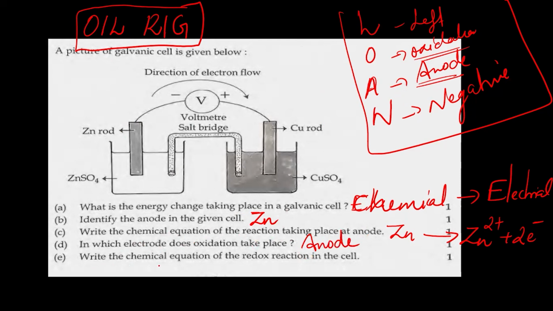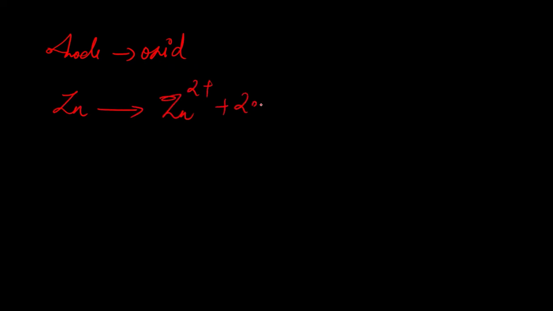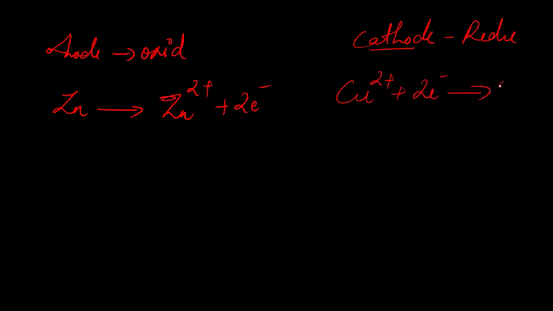Then write the chemical equation for the redox reaction in the cell. Here we have zinc sulfate, zinc rod, copper sulfate, copper rod. We have learned that in the anode oxidation takes place. Oxidation is Zn gives Zn2+ plus 2 electrons. What will be the reaction at the cathode? Reduction, right? Just the opposite reaction. Here Cu2+ will gain 2 electrons. Reduction is gain.